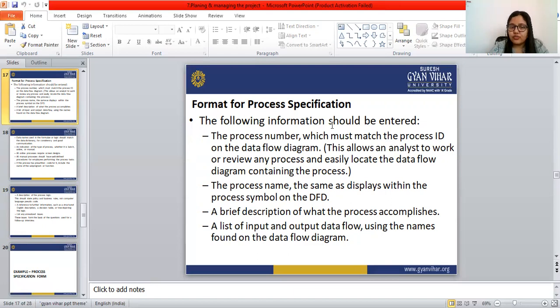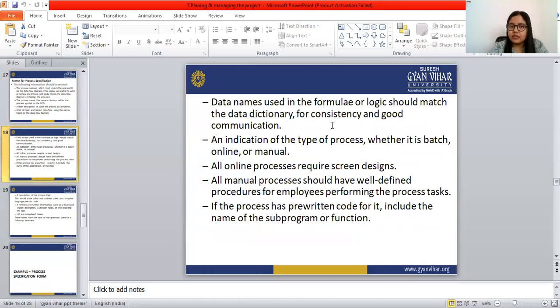Then a list of input and output data flows should be there, using the names found on the data flow diagram. Data names used in the formula or the logic should match the data dictionary.